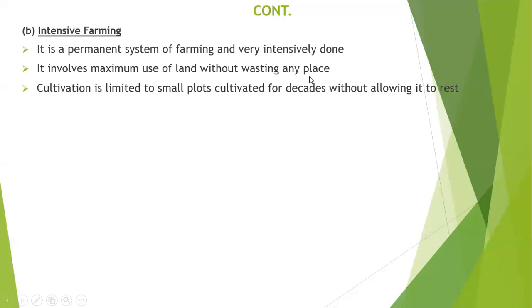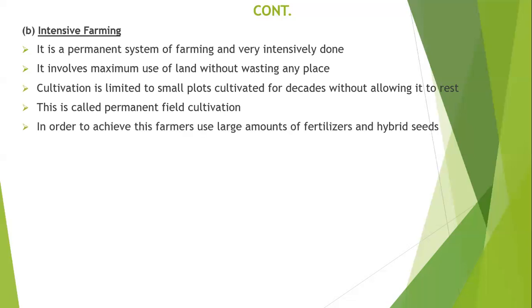So cultivation is limited to small plots for many, many years, for decades, without allowing it to rest. This is called permanent field cultivation. You're using the same piece of land. You're not moving from one piece of land to another. You're using a permanent field for cultivation for many, many years. That is intensive farming. Now, in order to achieve this, farmers use large amounts of fertilizers and hybrid seeds.